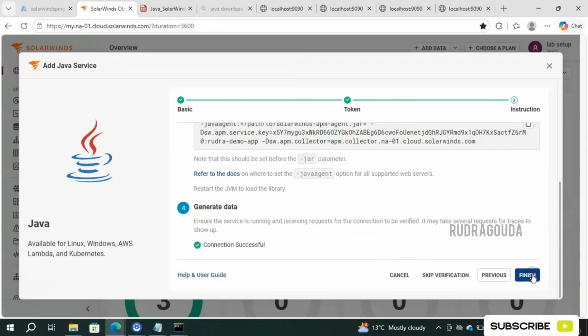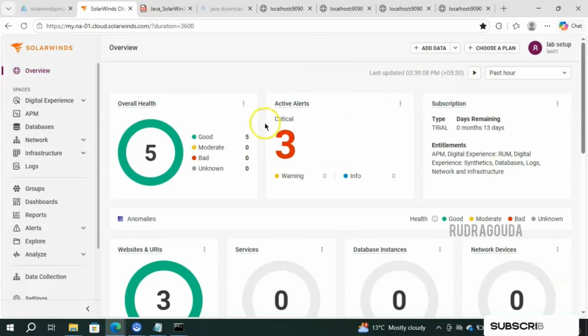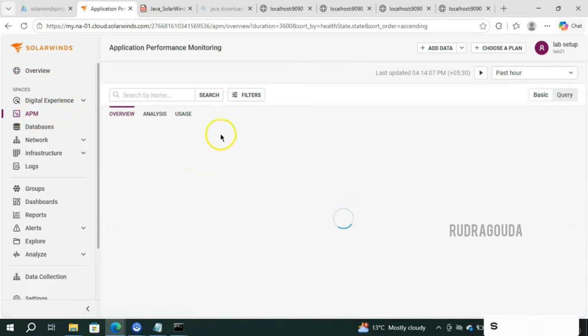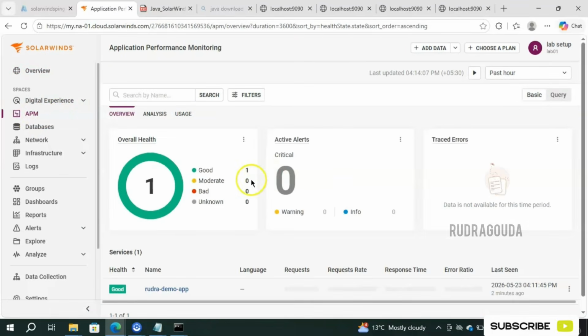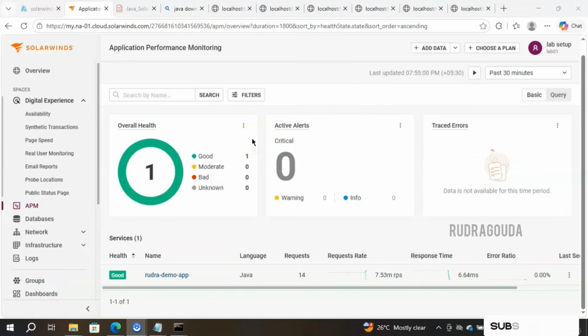Now I'll simply click on finish and all the data we are able to see inside our SolarWinds tool. Go to the APM and it should display the information here. I have only one app currently monitoring and the name of that particular app is Rudra demo app. Language it is showing empty here. If you wait for some time, it will show the information as Java here. Right, now we were able to see the complete information here.